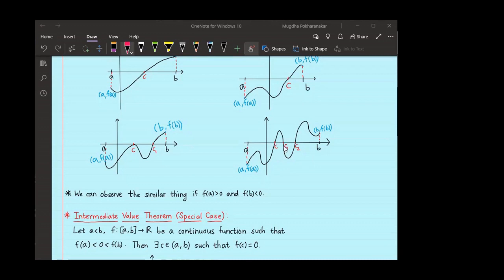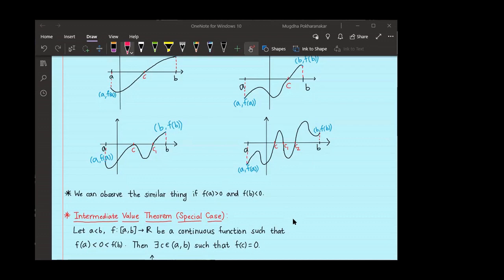I will not take care of this c1, c2, or in this graph c1. I will check only how we can capture c, the first point at which the function vanishes. You can think of a similar proof if you want to capture the last point at which the function vanishes. For example, here c2, here c1.